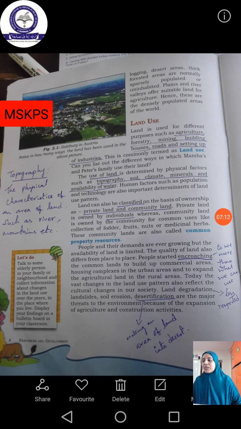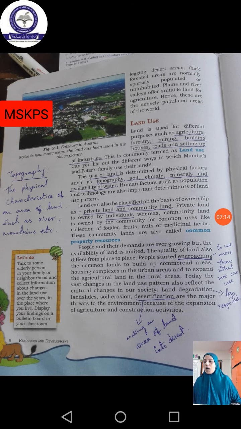So this is commonly termed as land use. The purpose for which we are using the land is known as the land use. Then this use of land is determined by physical factors. What is meant by physical factors?